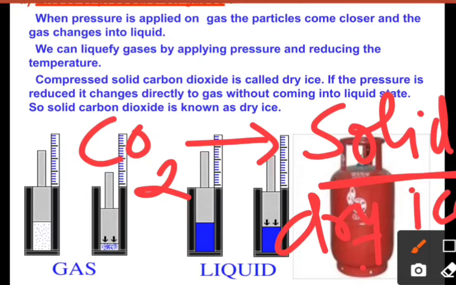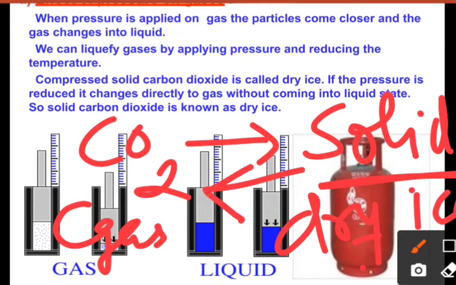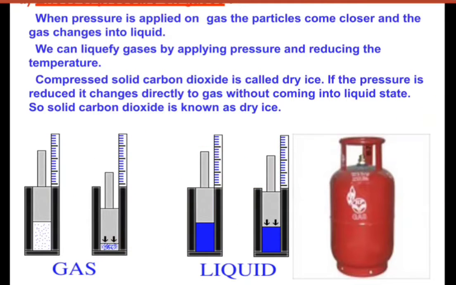When the pressure or the cold temperature is removed, they will ultimately convert into the gaseous state again. So compressed solid carbon dioxide, which is also known as dry ice, if we reduce the pressure, will directly change into the gas without coming into the liquid state. That's why we call it dry ice, because it does not have any liquid particles.